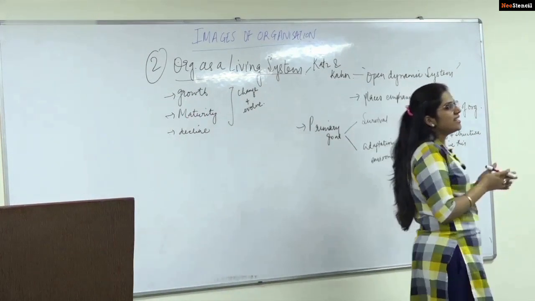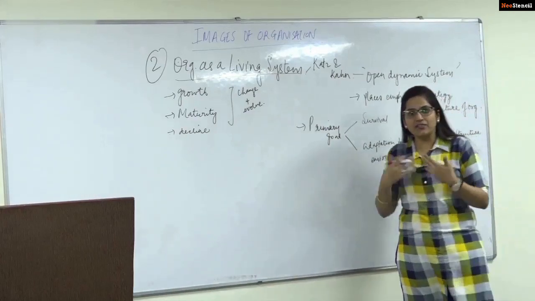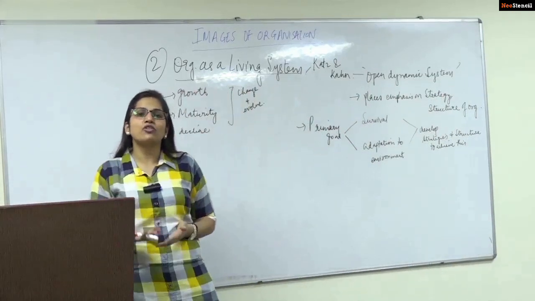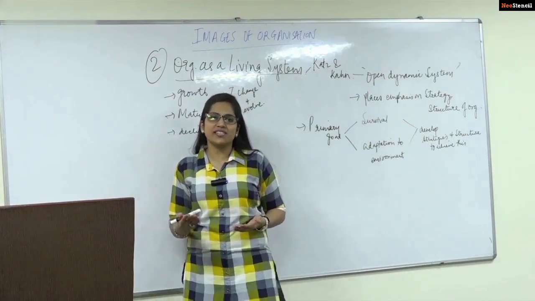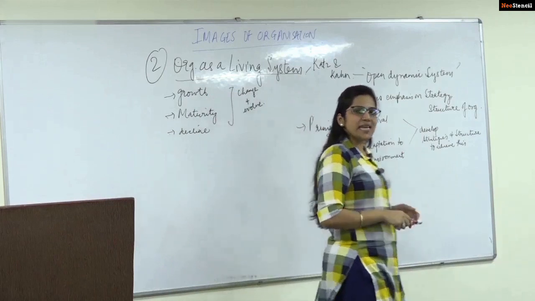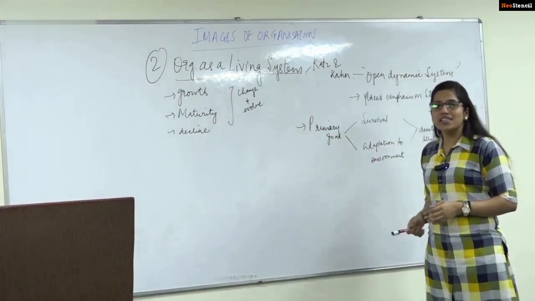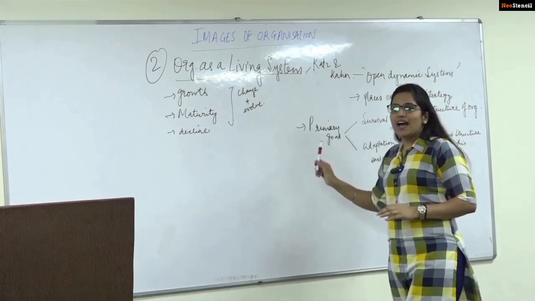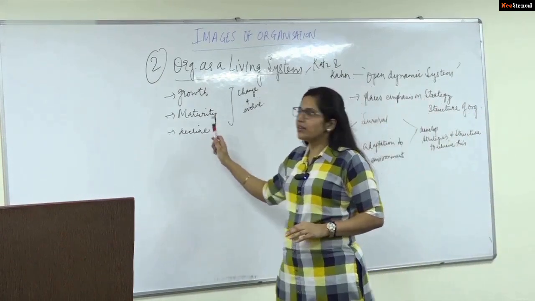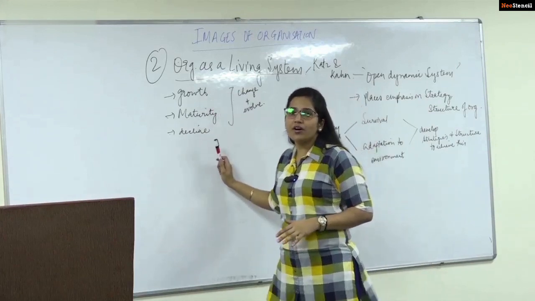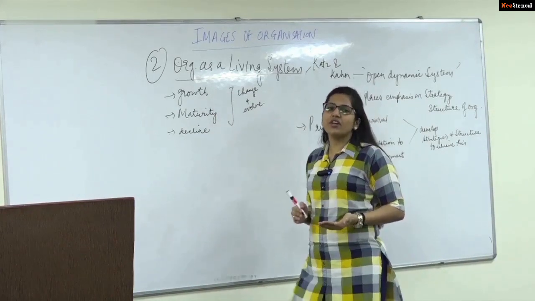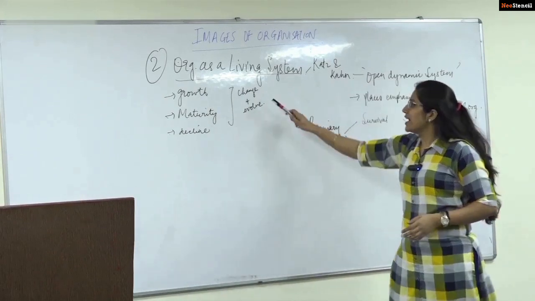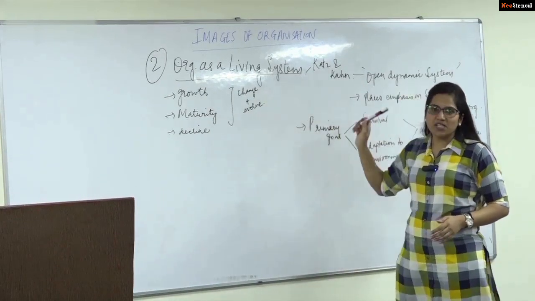organizations exist in an environment. Like every individual, we exist in an environment, we have to adapt to this environment. We change ourselves, we evolve. In the same way, organizations also exist in an environment. They do not exist in isolation, and hence they have to adapt to the environment. They need to grow, they need to mature. And after reaching a certain stage, there is a declining stage for every organization too. So they change and evolve, and hence a life system perspective.